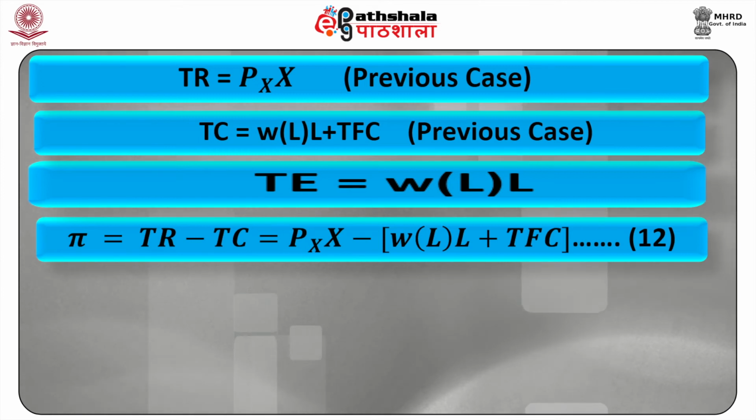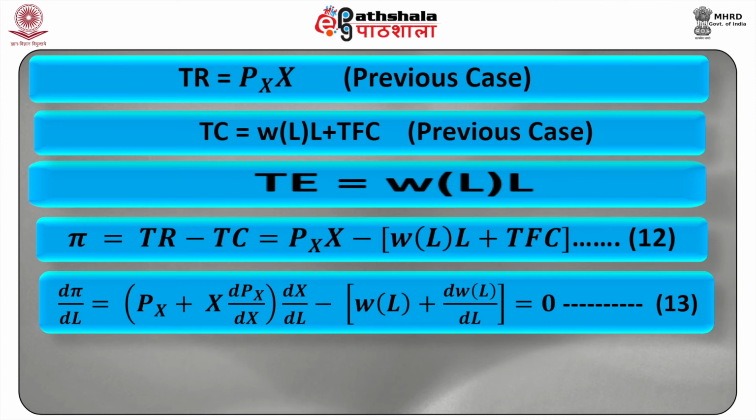From our first order conditions, we get d pi upon dL is equal to [Px plus X into dPx upon dX] into dX upon dL minus [W into (L plus dWL upon dL)] equal to 0. This is our equation number 13.